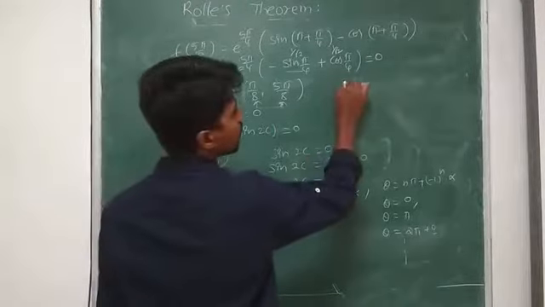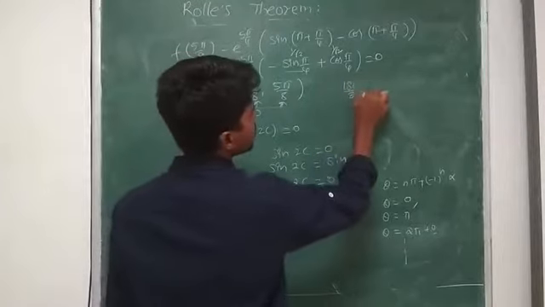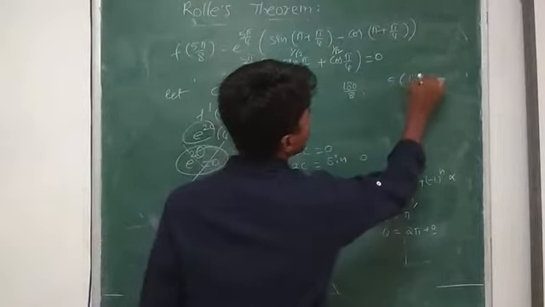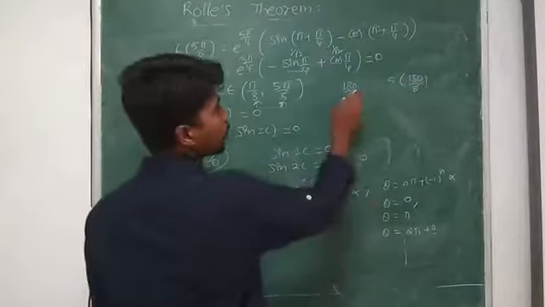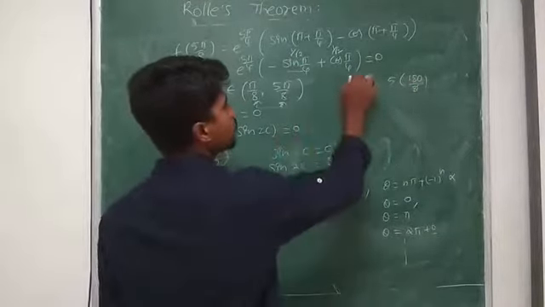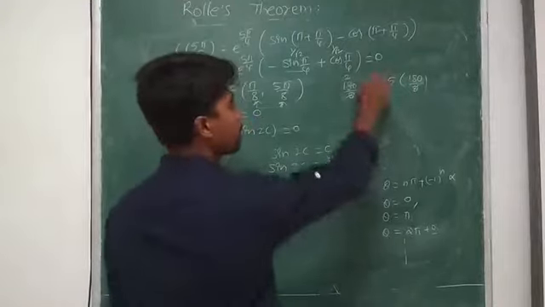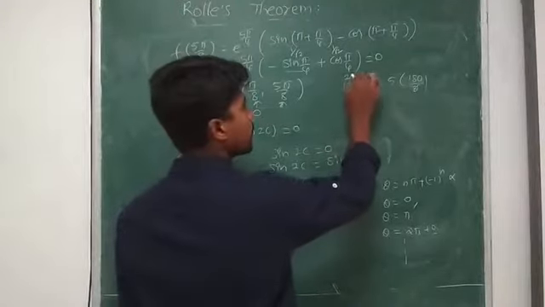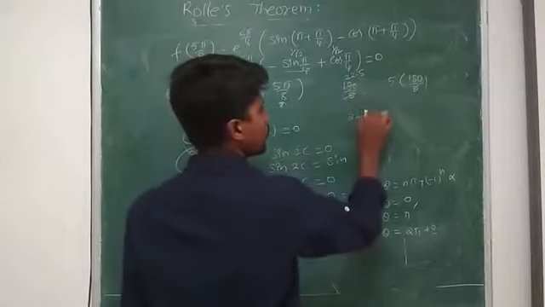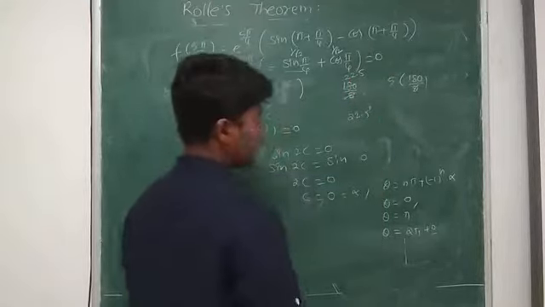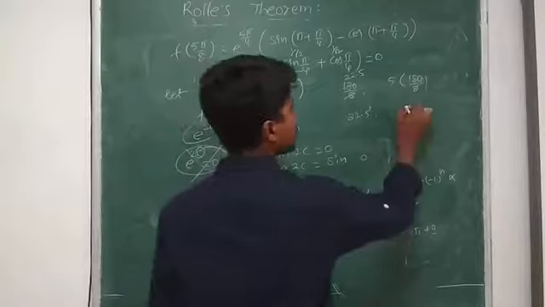Substitute pi as 180: pi by 8 is 180 by 8, and 5 pi by 8 is 5 into 180 by 8. That is 22.5 degrees.